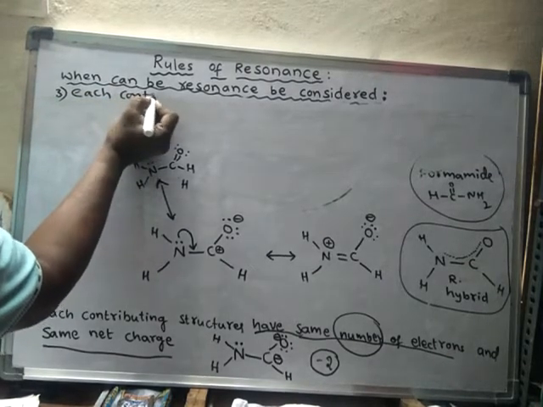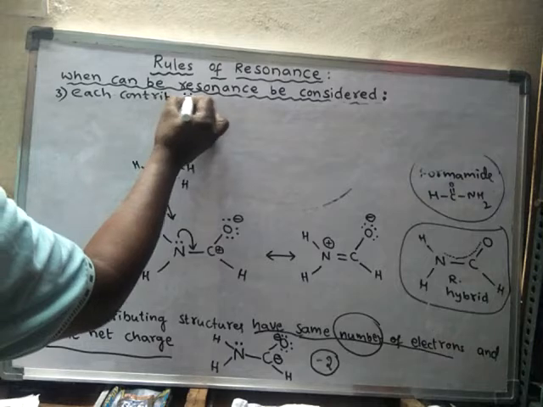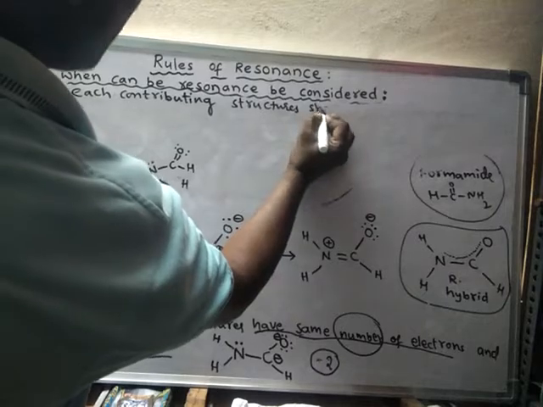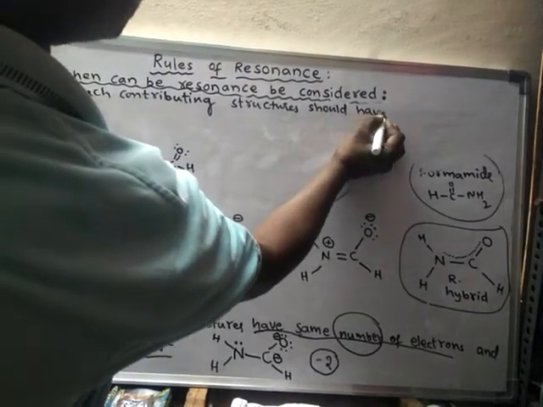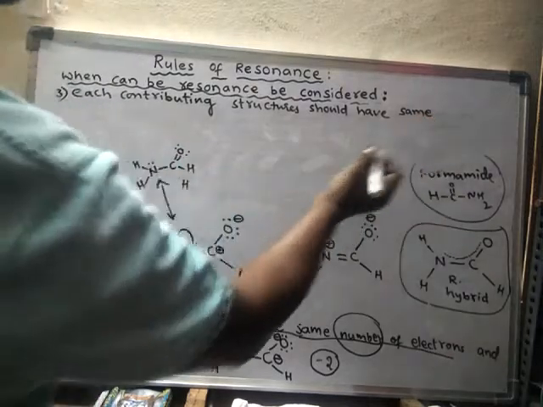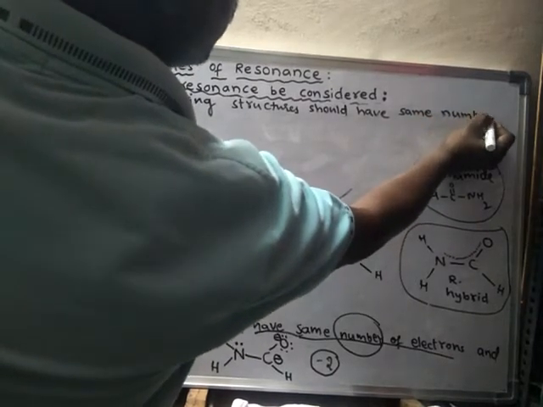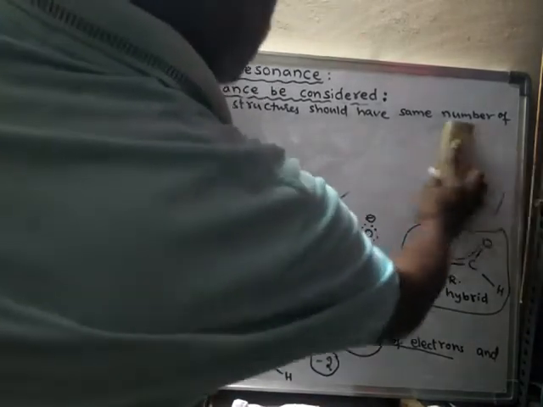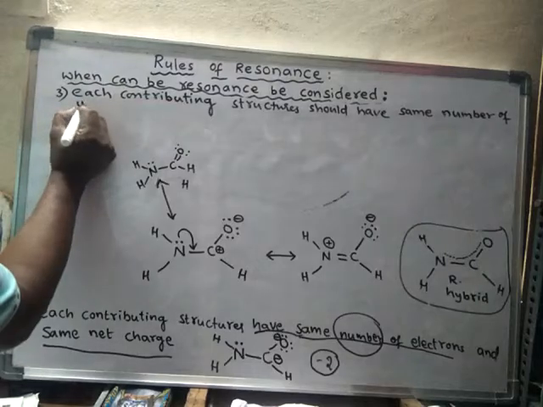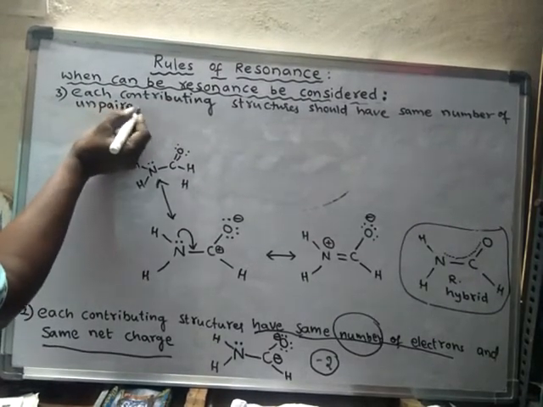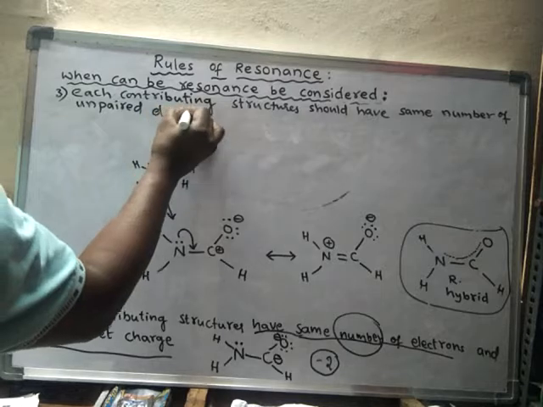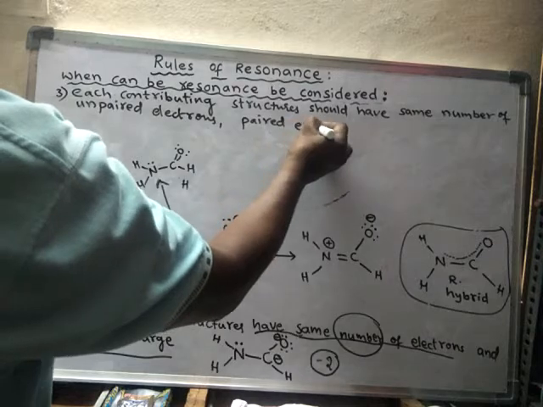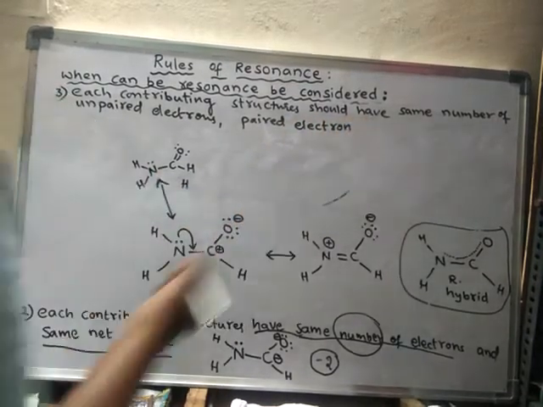Each contributing structure should have the same number of unpaired electrons, same number of paired electrons.